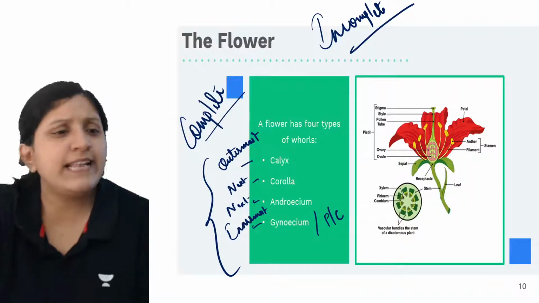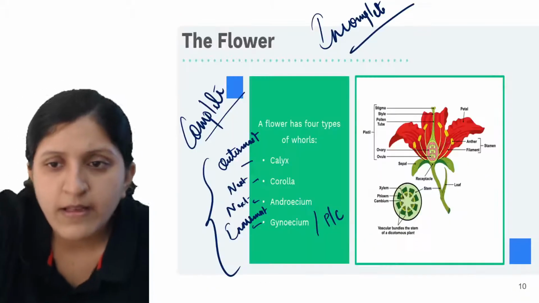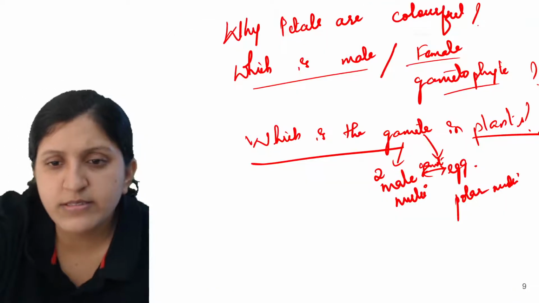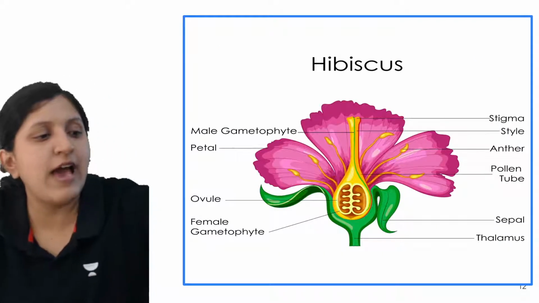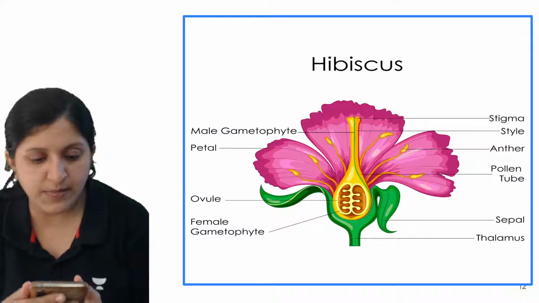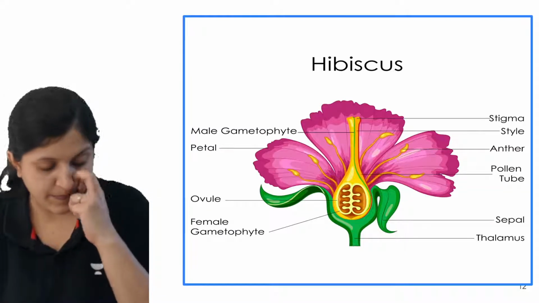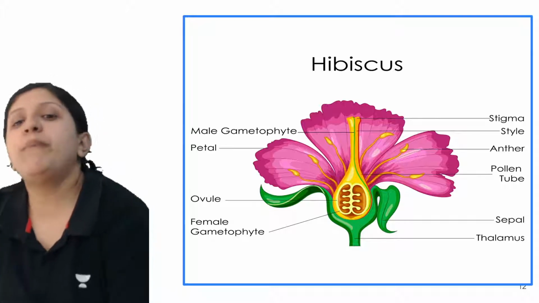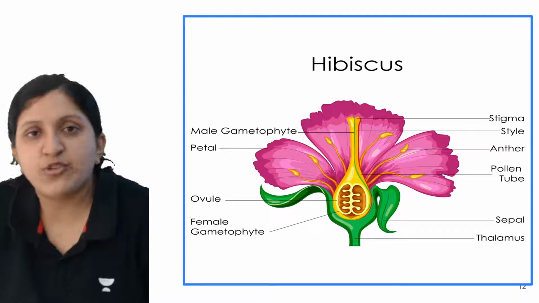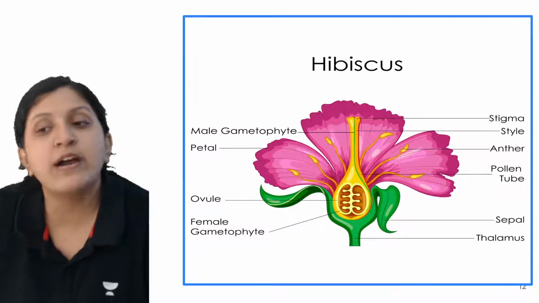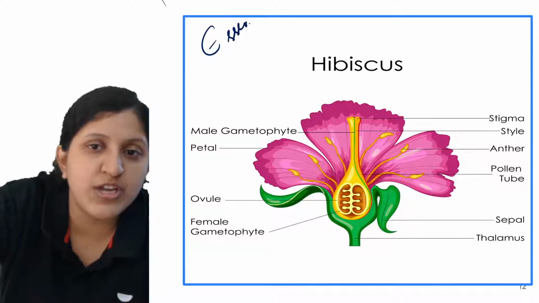Alright, then there are essential parts and non-essential parts that we have a look at. So what exactly is an essential or a non-essential part in a plant or in a flower? So the male gametophyte you can find, and the female gametophyte. So basically the male reproductive part and the female reproductive parts are the essential parts.